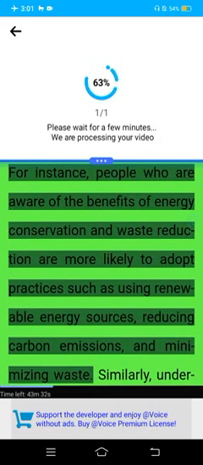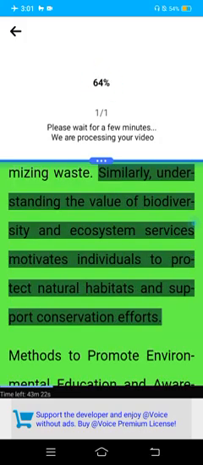For instance, people who are aware of the benefits of energy conservation and waste reduction are more likely to adopt practices such as using renewable energy sources, reducing carbon emissions, and minimizing waste. Similarly, understanding the value of biodiversity and ecosystem services motivates individuals to protect natural habitats and support conservation efforts.